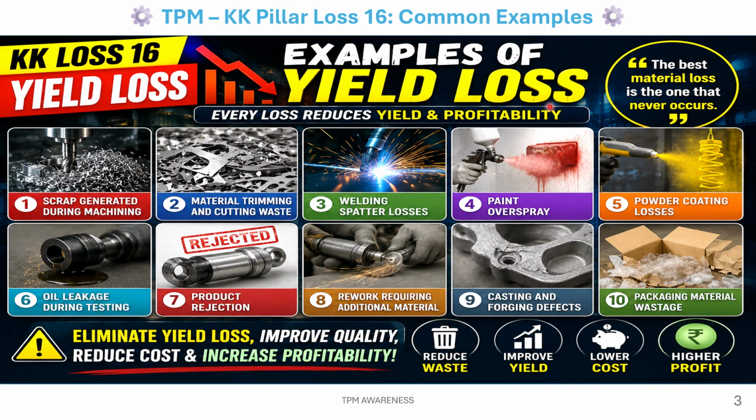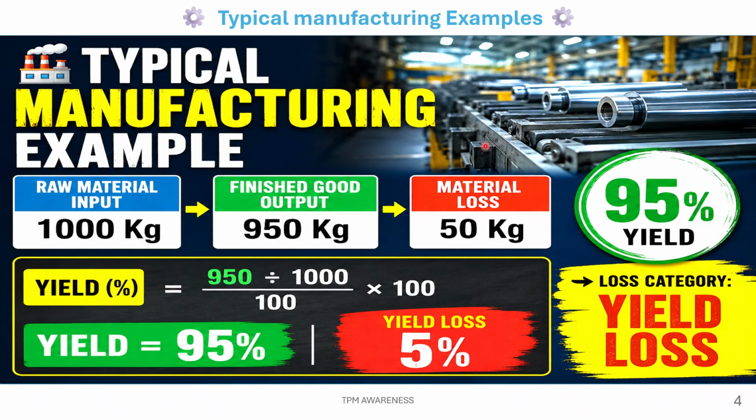Common examples of yield losses: scrap generated during machining, material trimming and cutting waste, welding spatter losses, paint overspray, powder coating losses, oil leakage during testing, product rejection, rework requiring additional material, casting and forging defects, packing material wastage. The best material loss is the one that never occurs. Eliminate yield loss, improve quality, reduce cost and increase profitability. So reduce waste, improve yield, lower cost, higher profits.